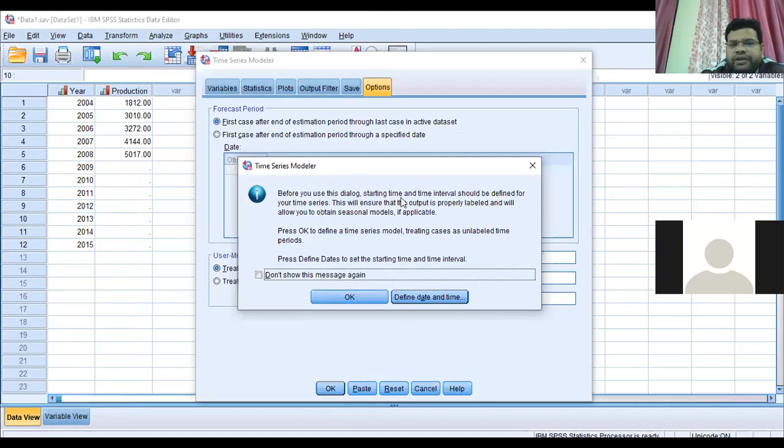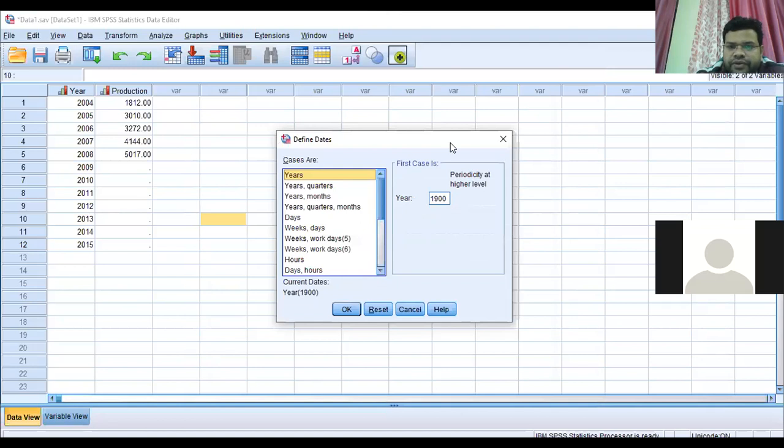Before you use the dialog, starting time and time interval, you have to set the time. This time series package in SPSS is for yearly data, monthly data, quarterly data, and day-wise data. So what is the type of your time data, whether it is yearly, monthly, or day-wise? You just define the date and time.